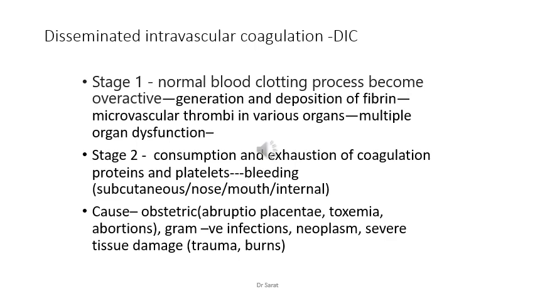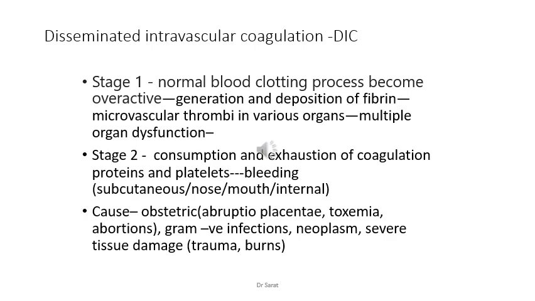The causes include abruptio placentae, a condition where the placenta gets detached suddenly. It's a serious condition, and there is severe loss of blood. Then toxemias of pregnancy like hypertension, abortions, gram-negative bacterial infections, neoplasms or cancer, and severe tissue damage like trauma or burns.